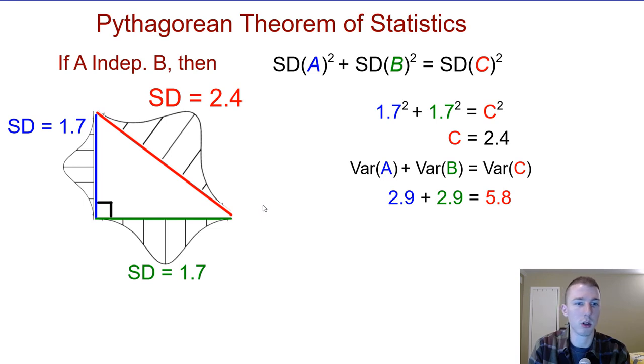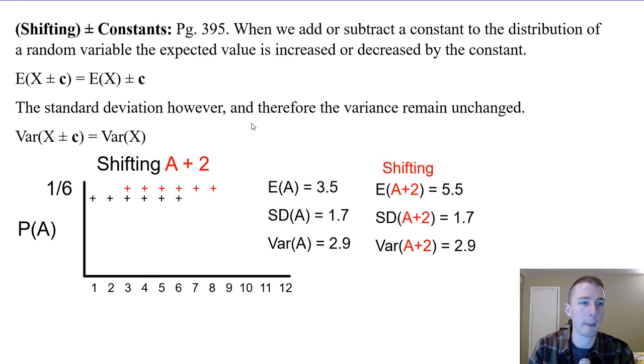If there's any sort of covariance between the two, whether they are positively or negatively associated with each other, the direction of the association would change things, just like it would if we had a Pythagorean theorem. If this was an acute triangle or an obtuse triangle, that would either increase or decrease the variation of the sum of those two, not just simply adding their variations together. So you've got to be careful.